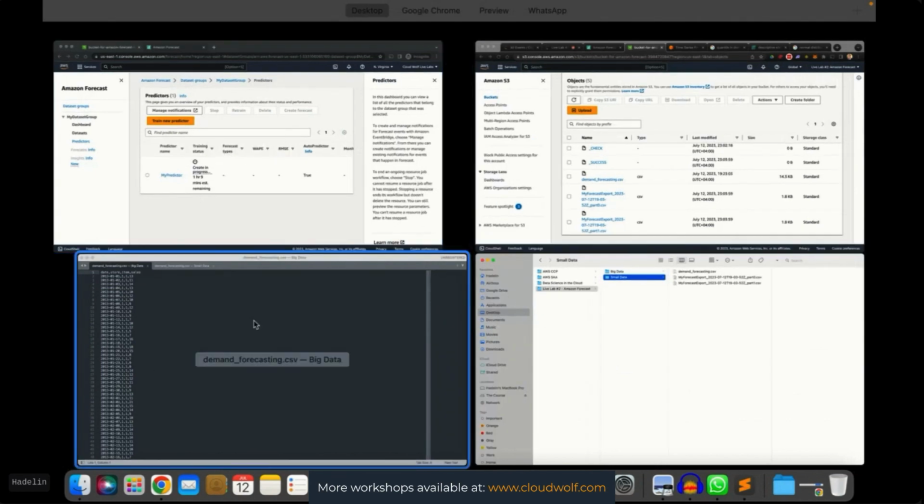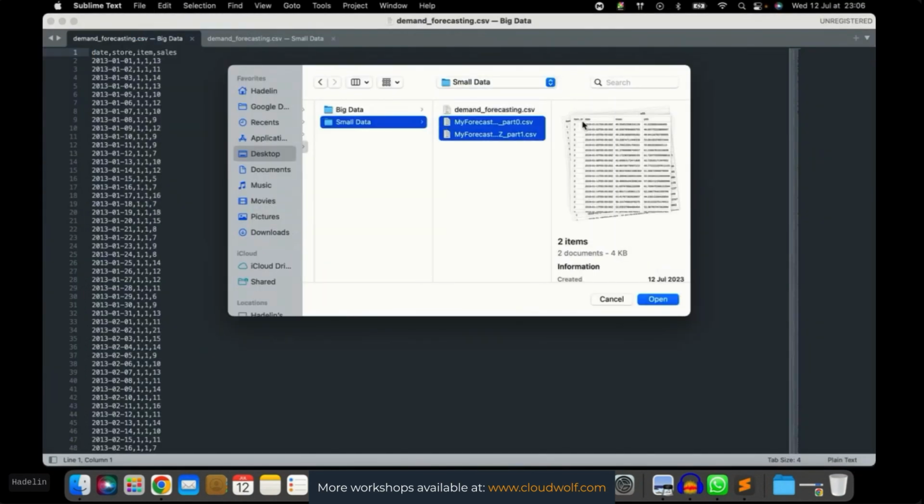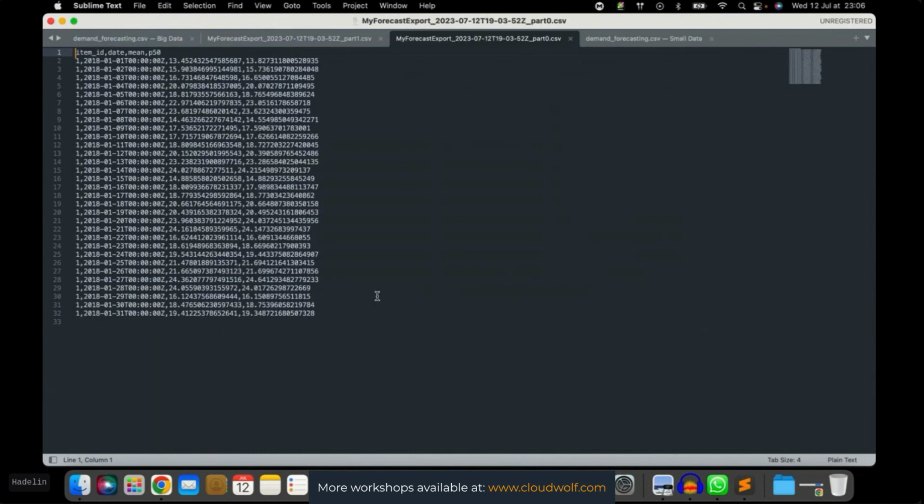Well, actually, I can open them like that. Sublime Text, open, small data, and open. All right. So that's the forecast of item number 1, and that's the forecast of item number 2. As we see, we have all the values. We have the mean first, and then the median, and as you see, it's very close, but not exactly close. So that's not exactly a normal distribution.